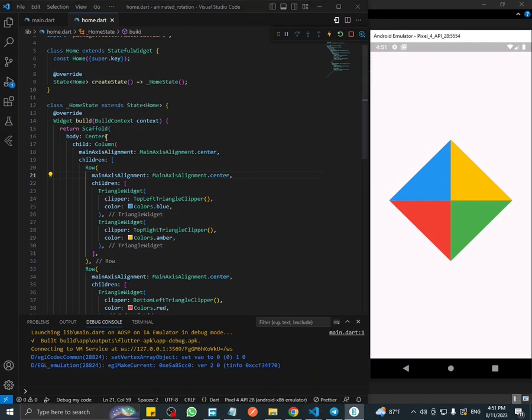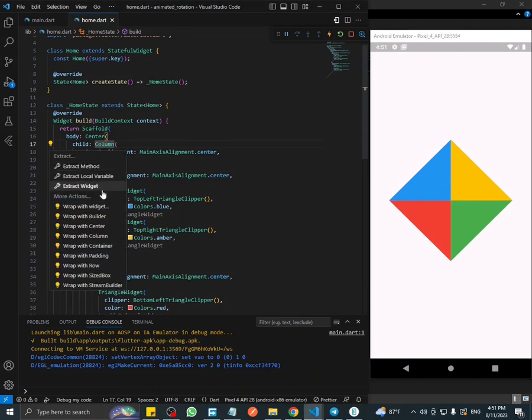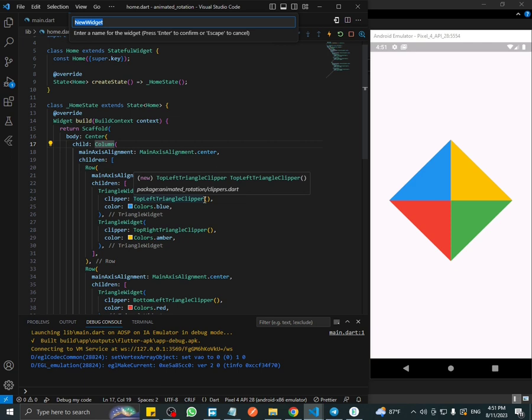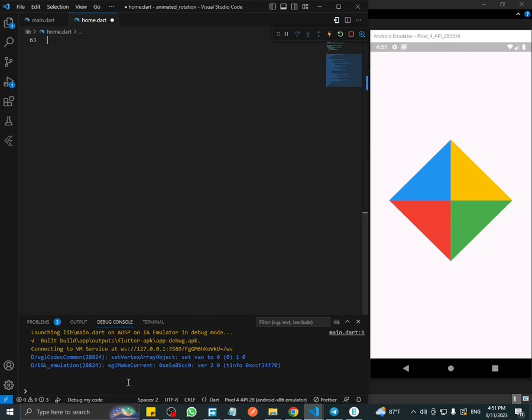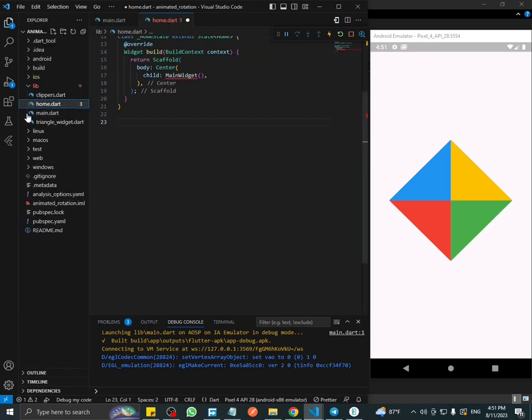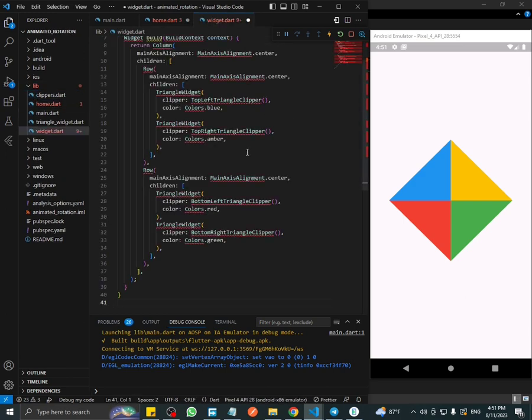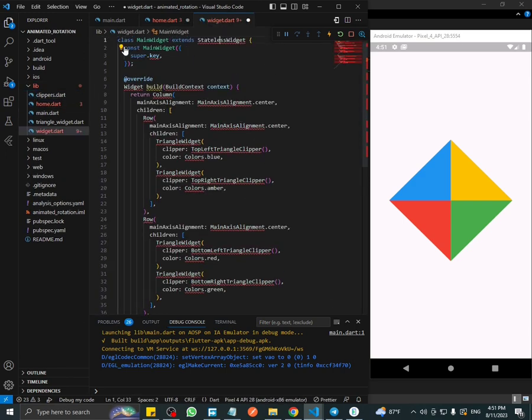What I'm going to do in this video is a very simple thing. When the user taps on this main widget that you see on the emulator screen, it will rotate. So very simple. First of all, I'm going to extract that widget as one single widget,